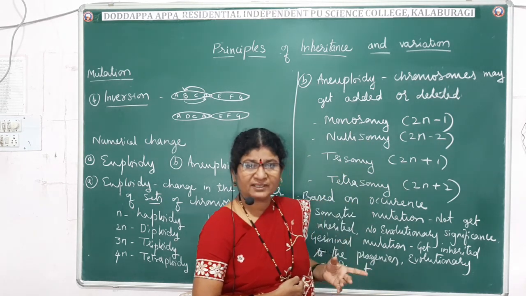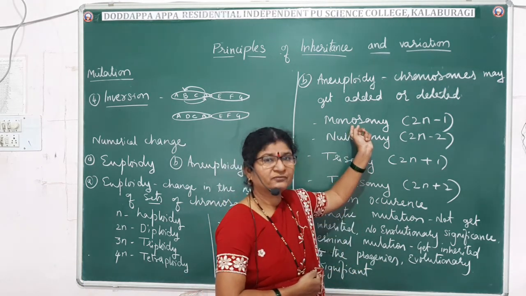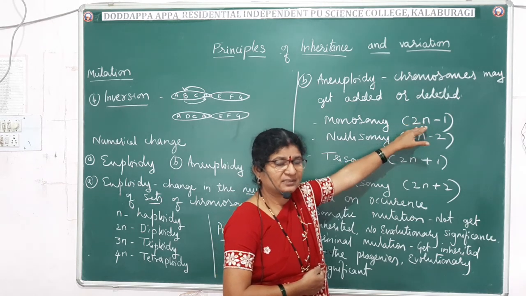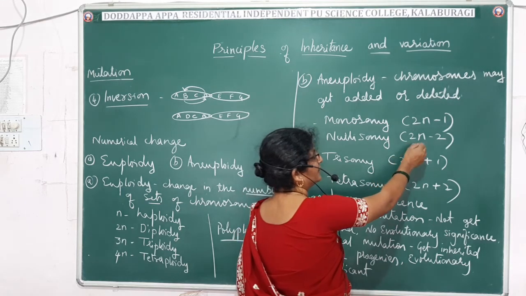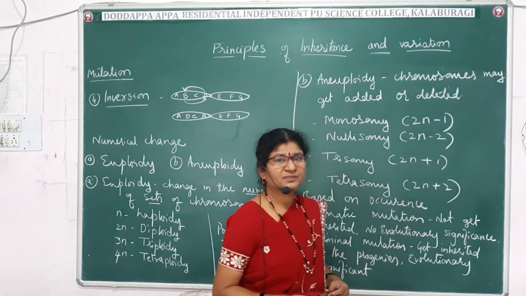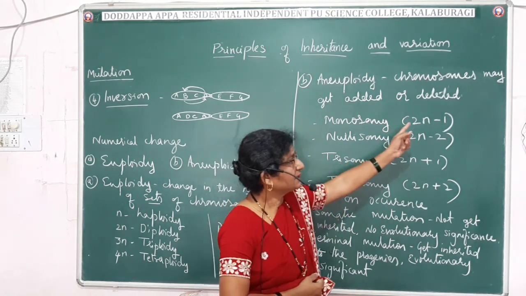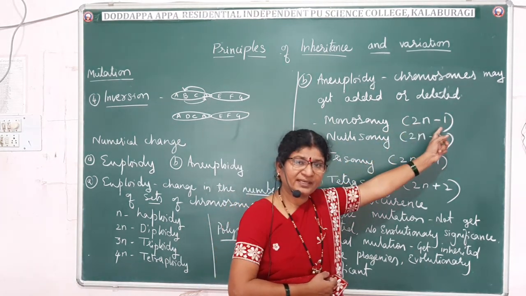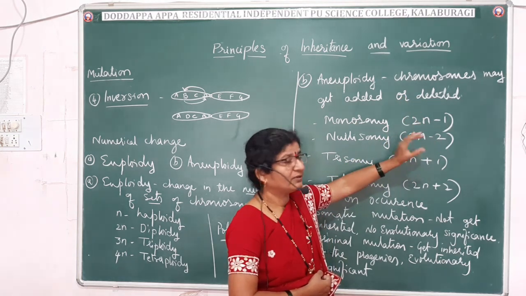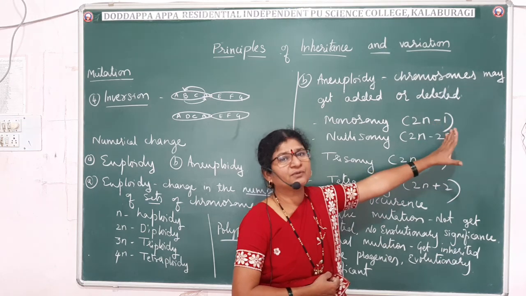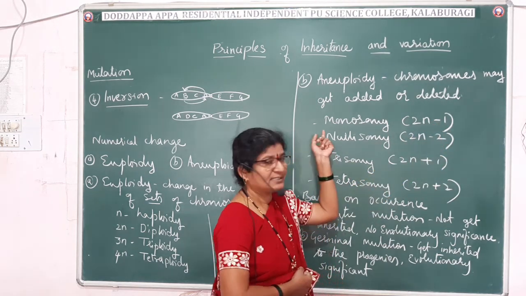In the coming period we will read about it. At present, just remember, if one chromosome gets deleted from the diploid set, then we see it as a monosomy. If both the chromosomes get deleted, then it is called nullisomy. Because if one chromosome is deleted, one chromosome is going to remain. And if both chromosomes are deleted, nothing will be there. So it is called nullisomy.